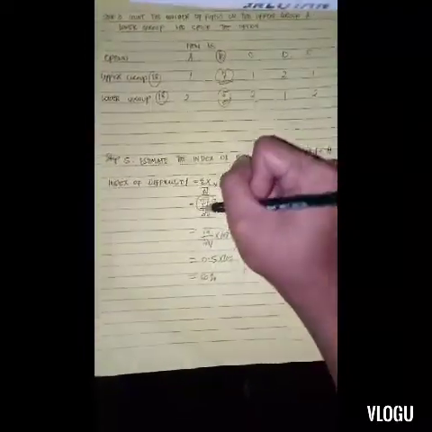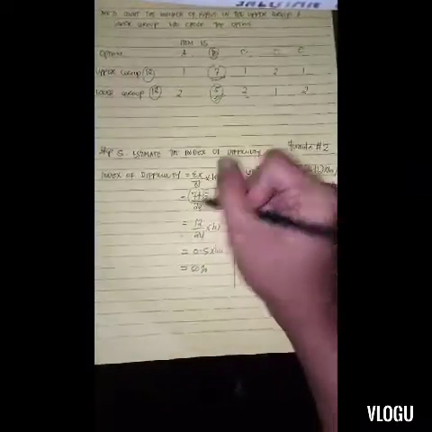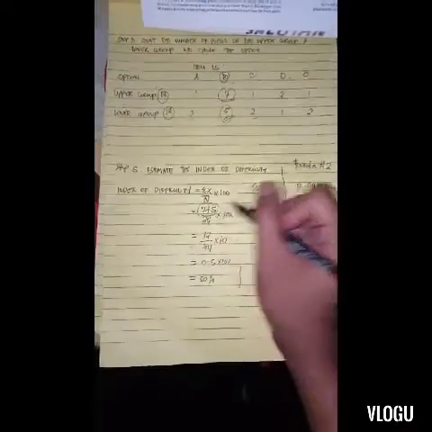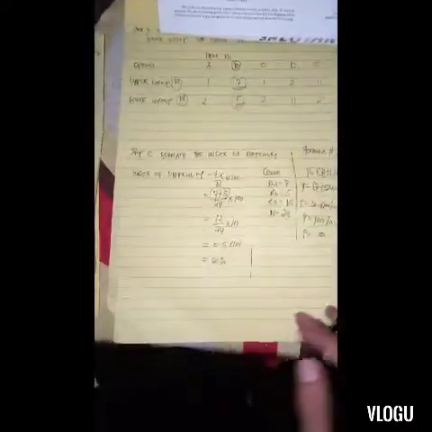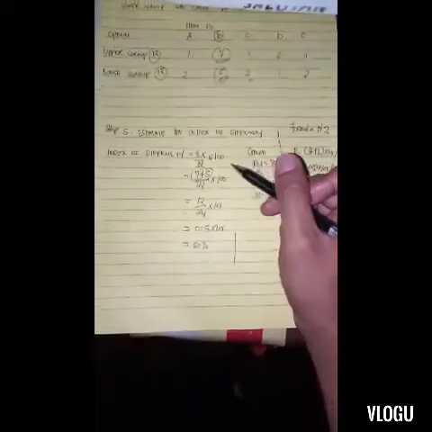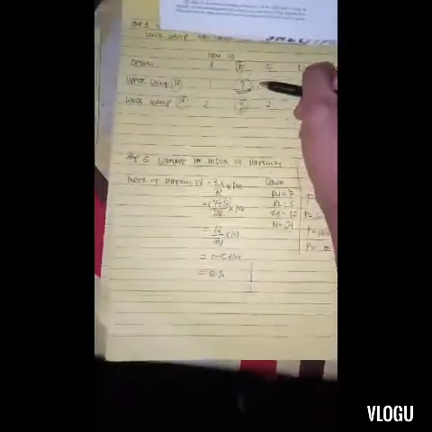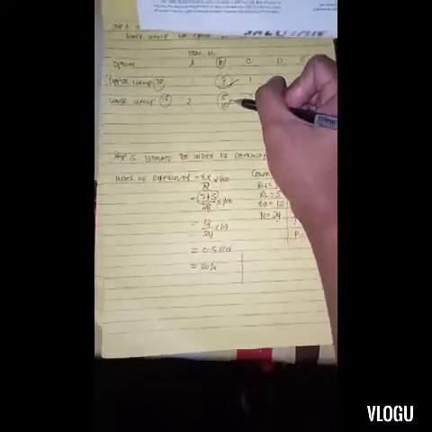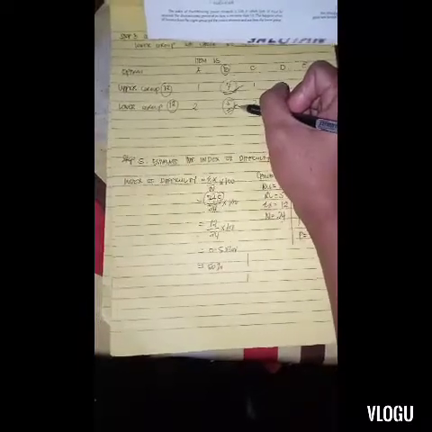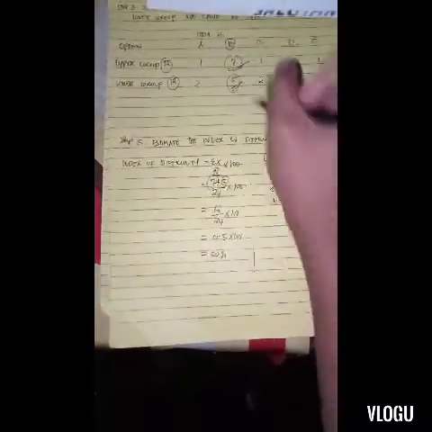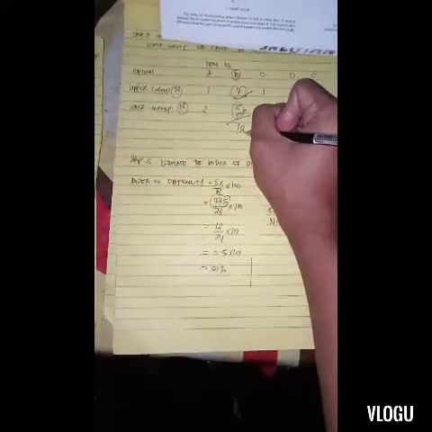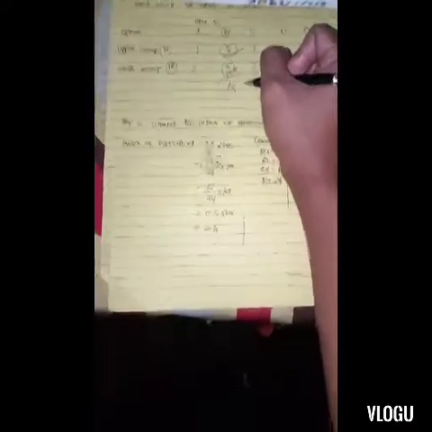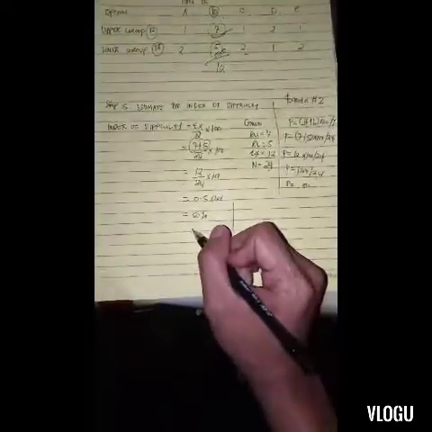So our 7 here came from the upper group who got the correct answer, and the 5 here came from our lower group who got the correct answer, which is letter B. So there are 7 pupils from the upper group who chose the correct answer, letter B, and 5 pupils from the lower group who got the correct answer, or a total of 12 pupils all in all who chose the correct answer, letter B, from item number 15. So the index of difficulty is 50%.